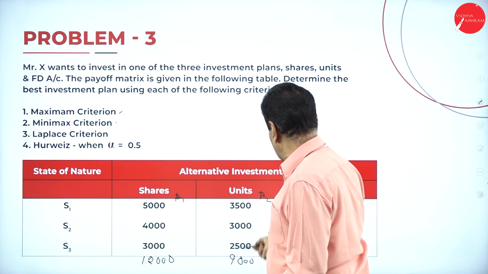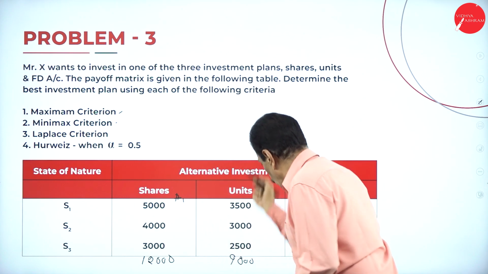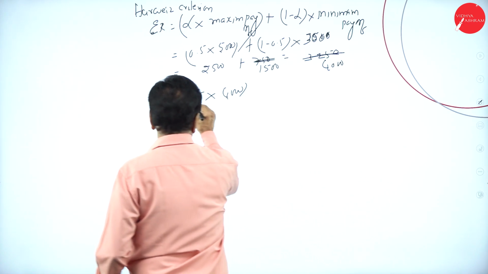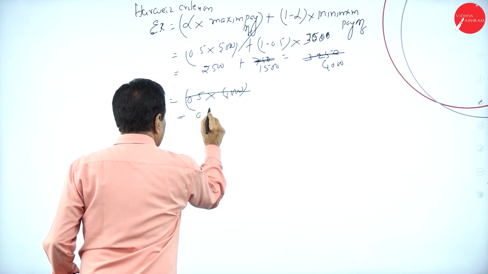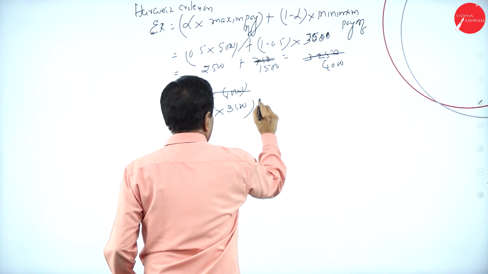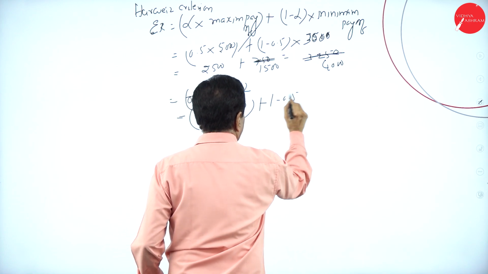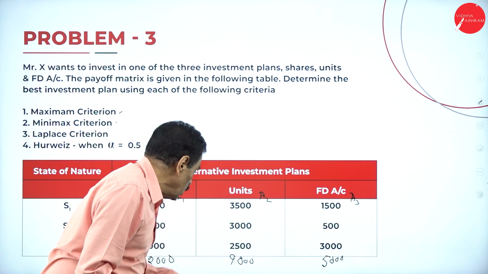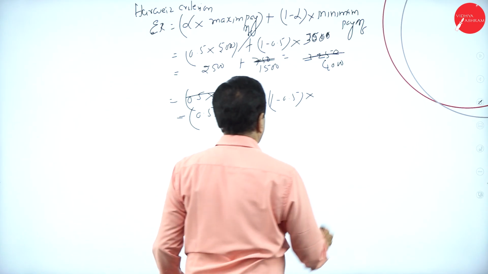If we take this column wise, the maximum is how much? 3,500. Here, 0.5 into 3,500 plus 1 minus 0.5 into the minimum payoff here, which is 2,500.